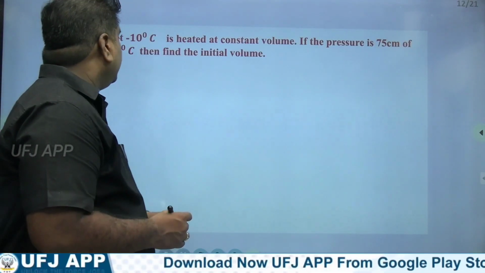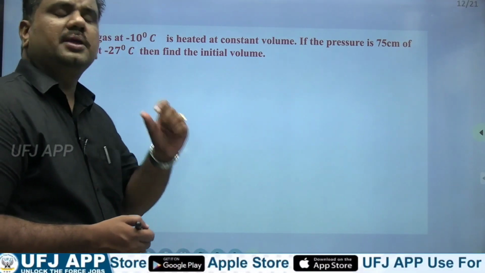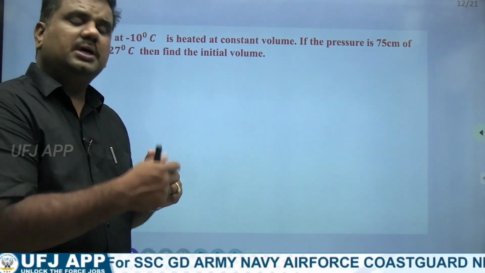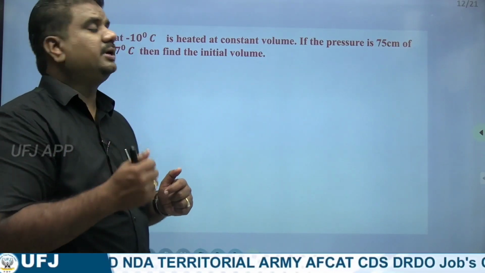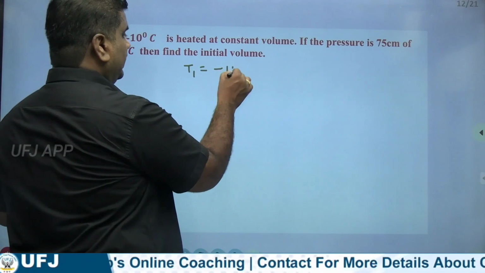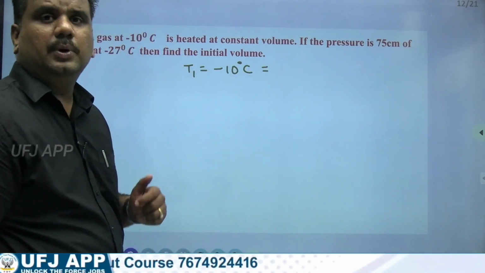Next one. A gas at minus 10 degrees centigrade. So one thing, whenever temperature is given in centigrade, first convert it into Kelvin, because Kelvin is an SI unit. So here T1 equal to minus 10 degrees centigrade, converting this to Kelvin.